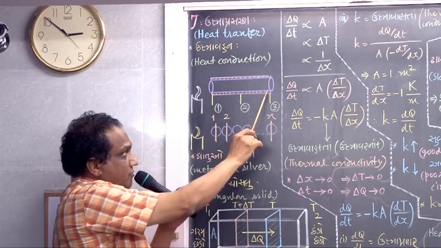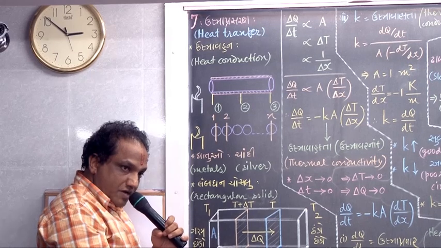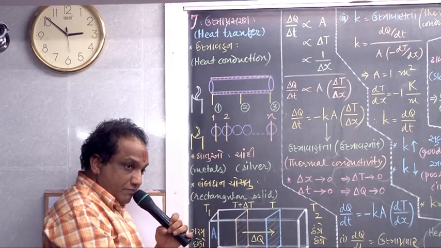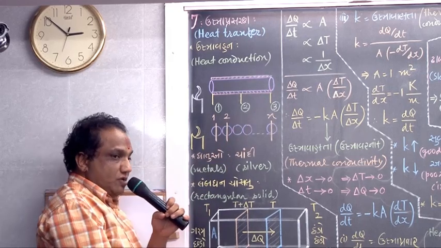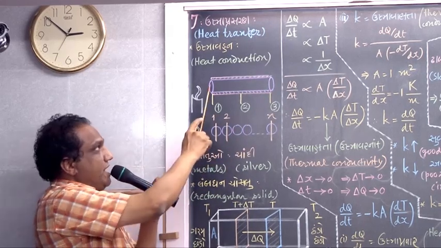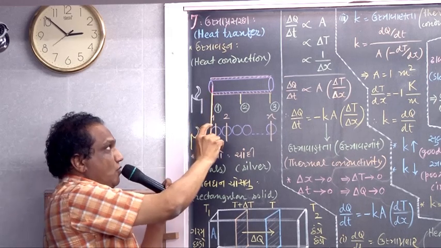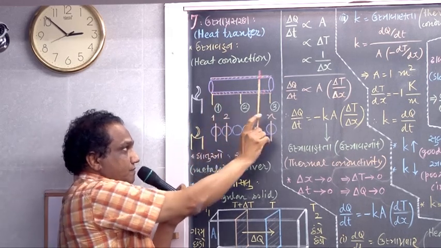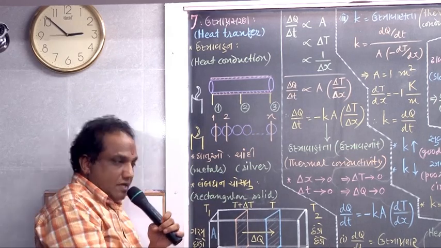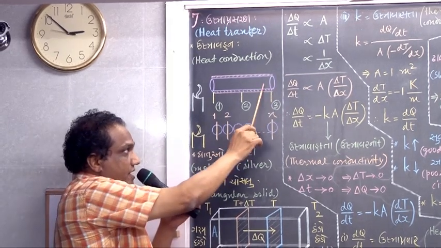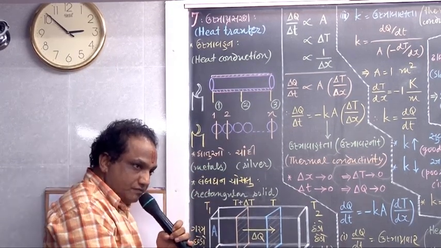Because this part of the wax must have melted. Why? Because heat energy must have reached here. Actually, you are supplying heat energy at one end, and that heat energy flows and reaches the other end of the rod and melts the wax in that part, and then the pin falls down.